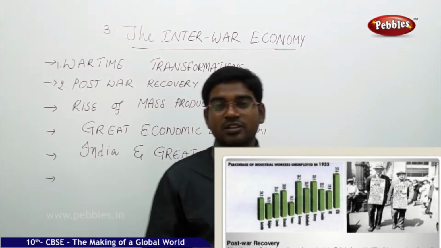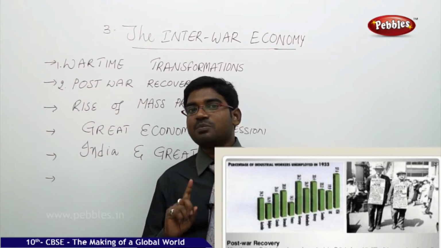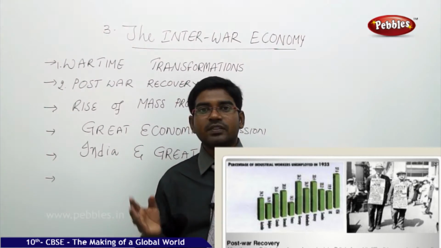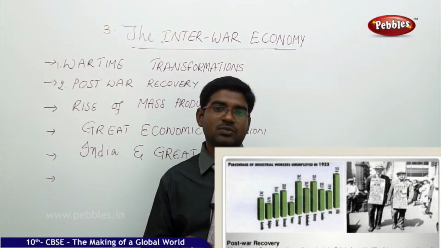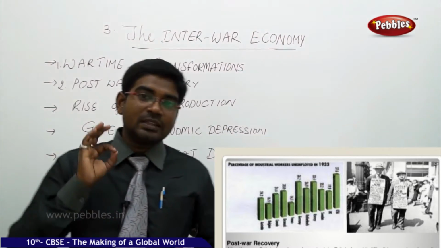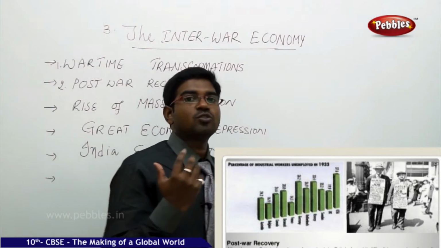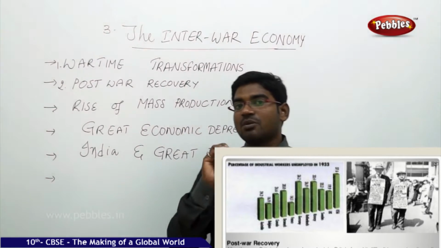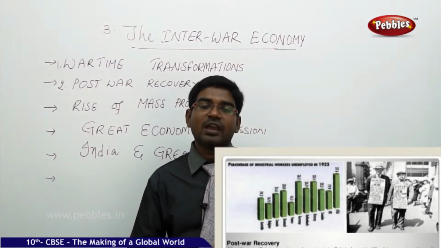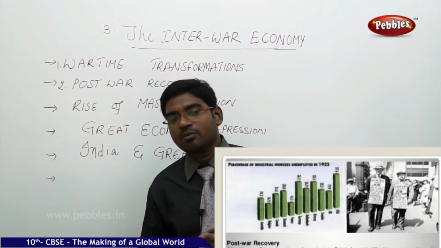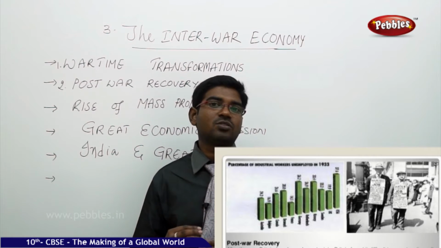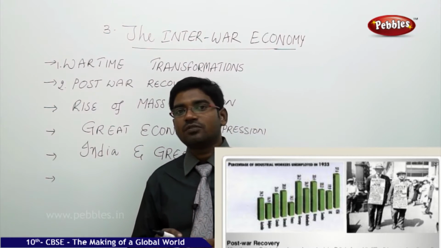In 1921, out of every 5 persons, 1 person lost the job. One person was thrown out of the job because of the war boom contraction. So this also affected the economy of Great Britain. But during this time, the Japanese industries started to grow further, and some industries came up in China also. So with the growth of the economy in Japan, in China, and in some parts of India, the Indian national movement also became a very strong agitation movement. So all these also had an impact on Great Britain.